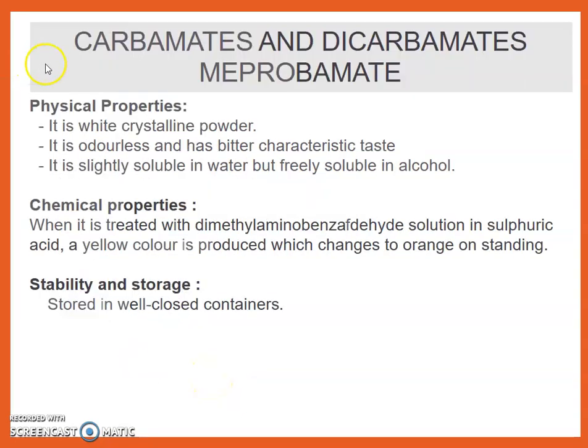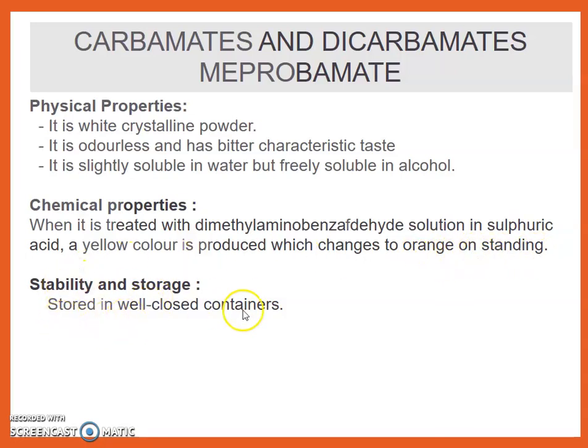Next drug from carbamate and dicarbamates. Example is meprobamate. Physical property: it is a white crystalline powder, it is odorless and has a bitter characteristic taste. It is slightly soluble in water but freely soluble in alcohol. Chemical property: when it is treated with dimethylaminobenzaldehyde solution in sulfuric acid, a yellow color is produced, which changes to orange on standing.